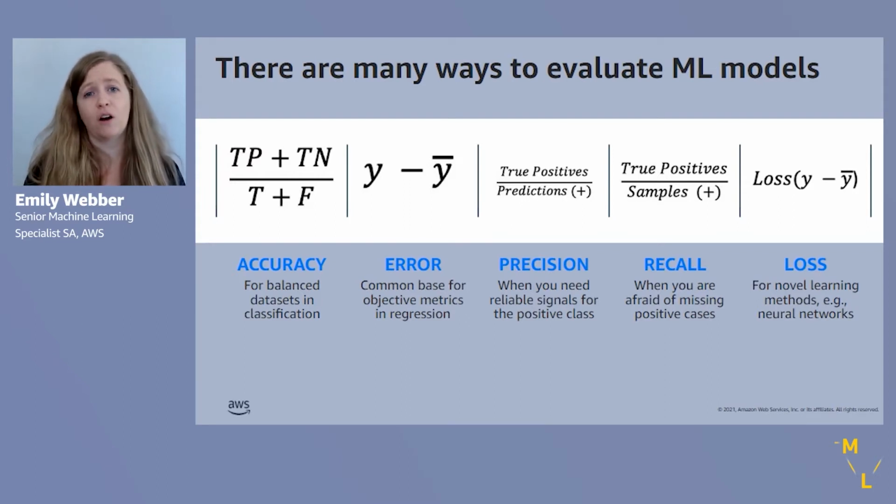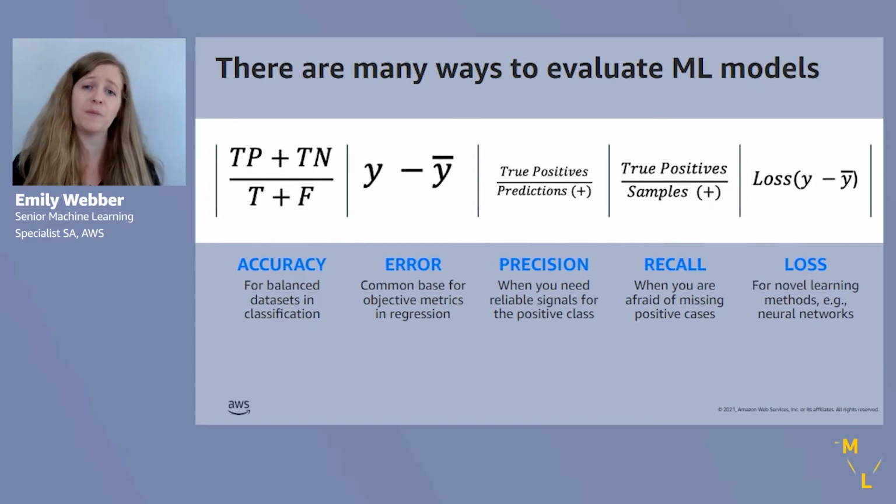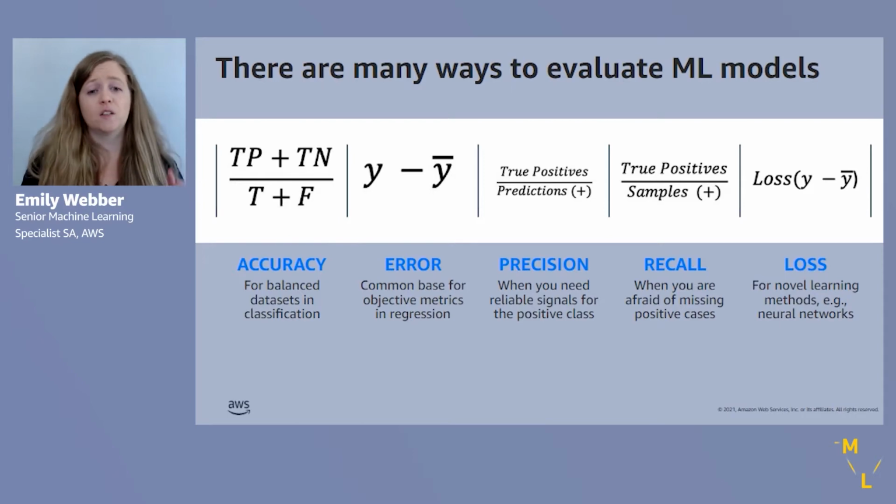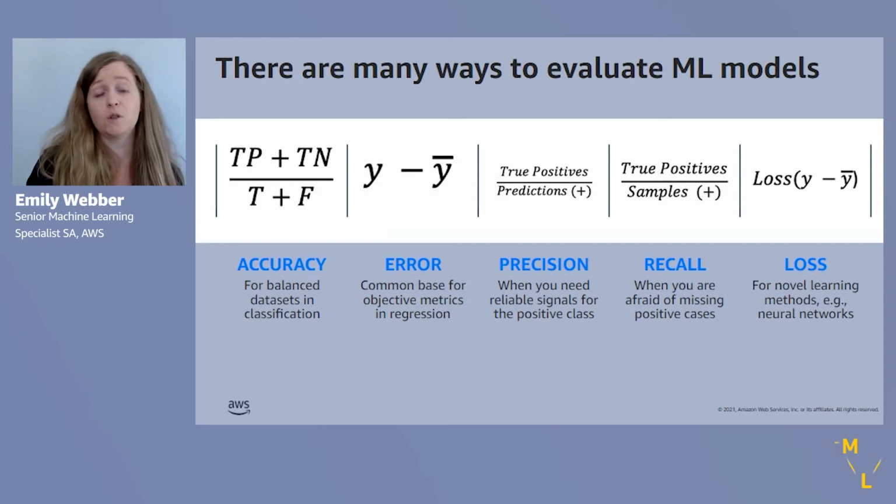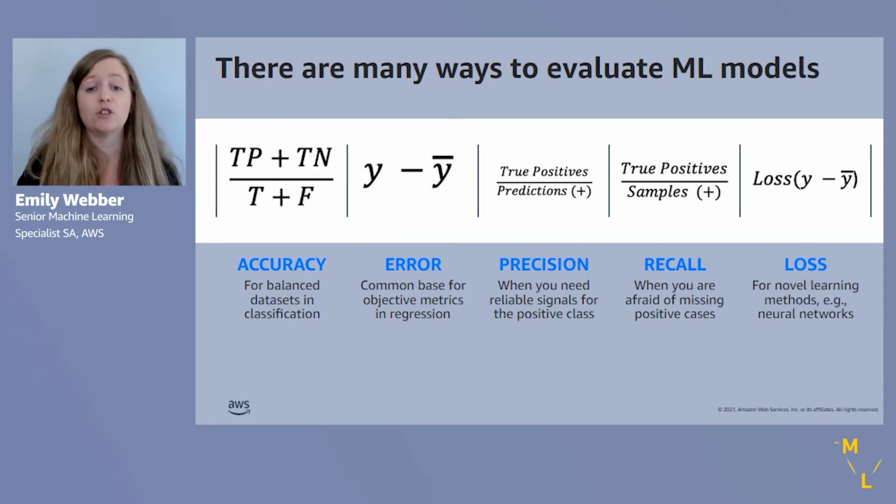Precision and recall are 2 additional ways that we can understand how well our model is performing. And they vary. So in the case of precision, we're going to index on precision when evaluating our ML model, when the thing we care the most about is that we need a reliable positive signal. So when our model is telling us that this transaction really is fraudulent, we need that to be incredibly reliable. That's when we're going to use precision as an evaluation metric.